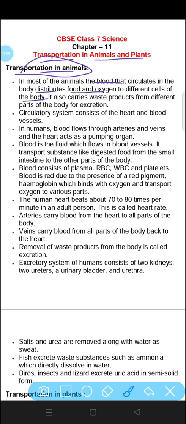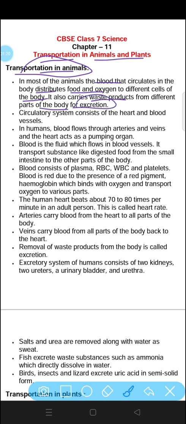Similarly, the food we eat will go to the stomach, then intestine, it will be digested in the small intestine, and after that it will be sent to the body. So this is how transportation of food and oxygen takes place. It also carries waste products from different parts of the body for excretion.